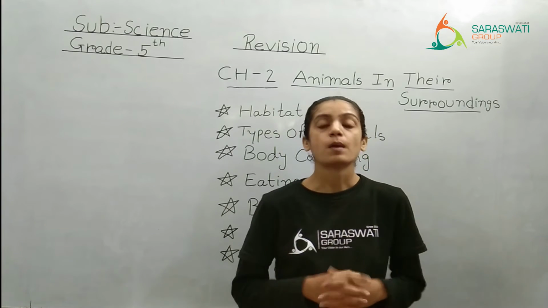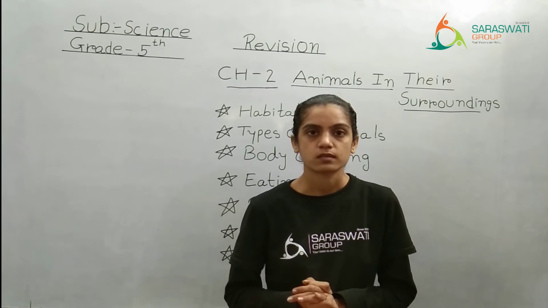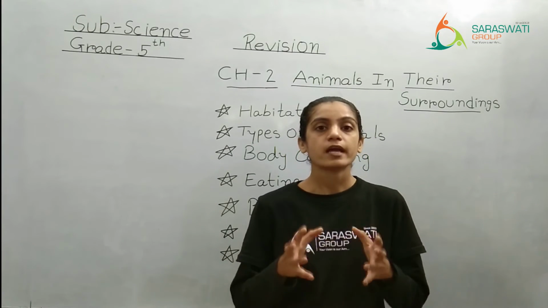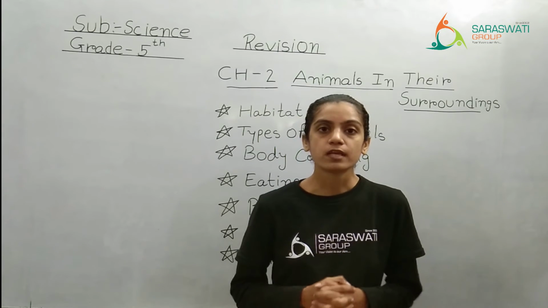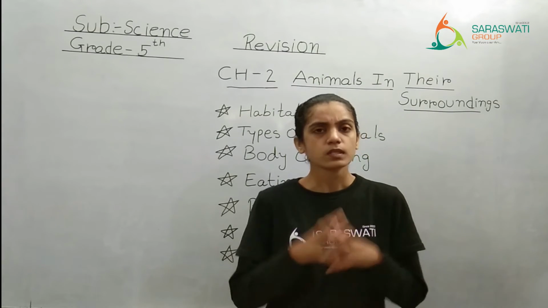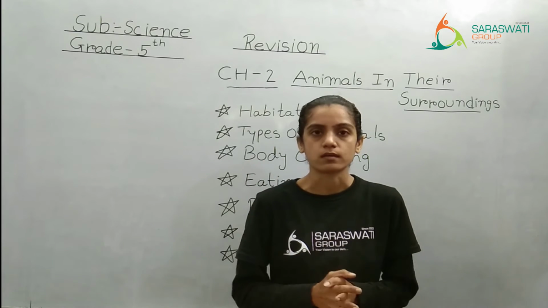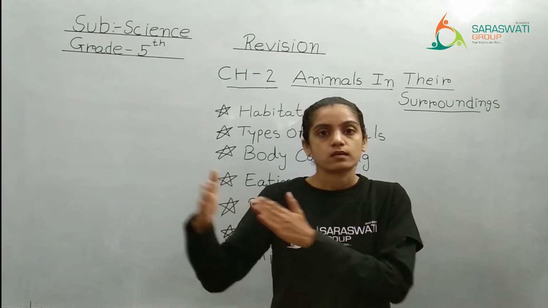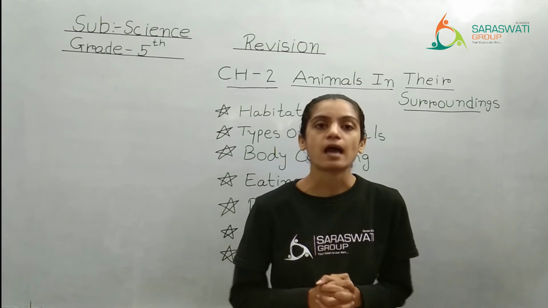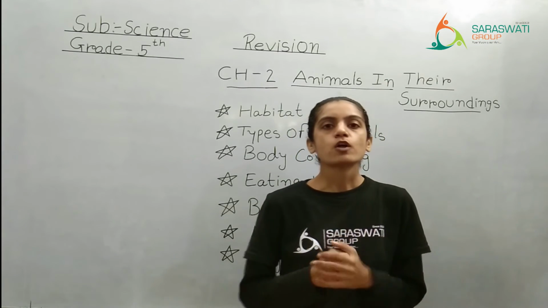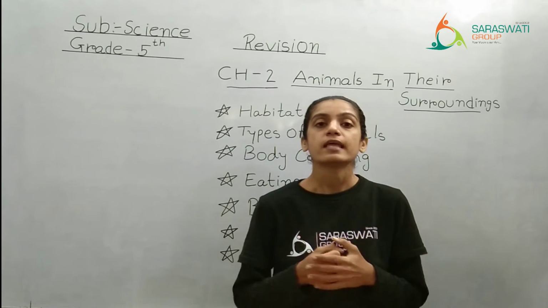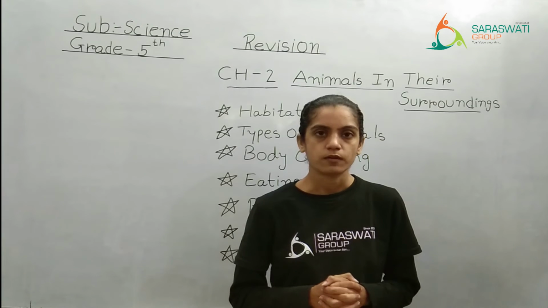If I talk about the aquatic animals like fish, tadpole, frog, whale, dolphins, shark, all of them are living in water, but all of them have a different breathing habit, right? Now see, if I talk about fish, they have gills, right?